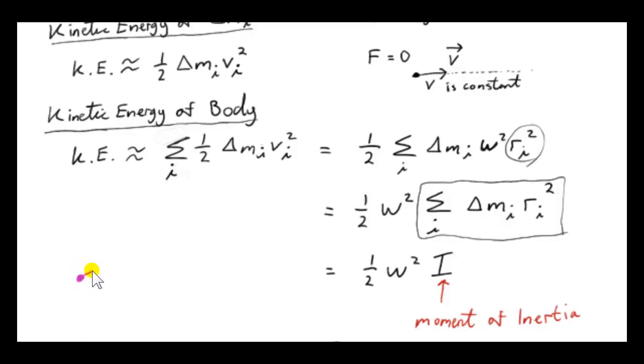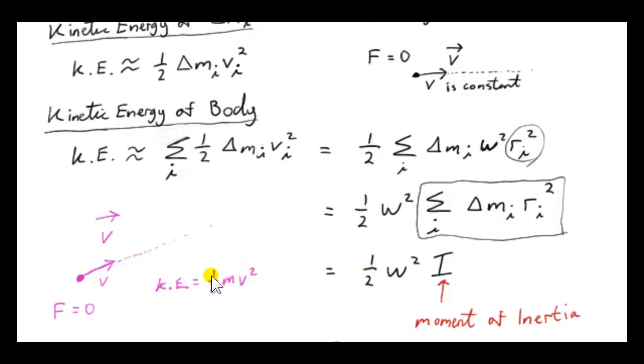So here we have a particle with velocity v. No forces act on it, so I'm assuming that the resultant force on it is 0, so we know that it moves with constant speed v in a straight line. So if its velocity is v with the arrow, its speed is just v without the arrow. So its kinetic energy is half mv squared.